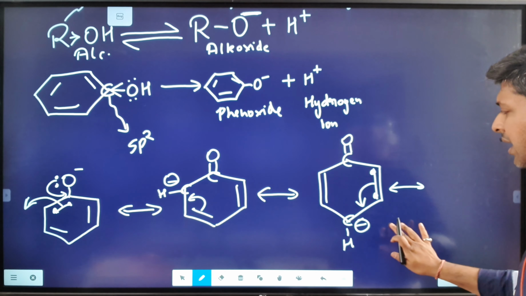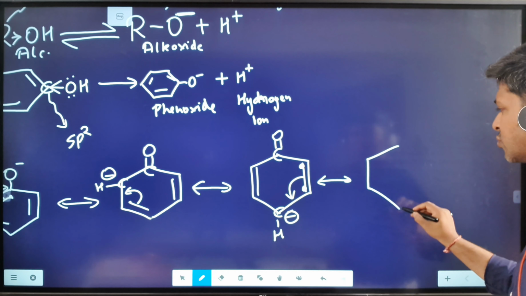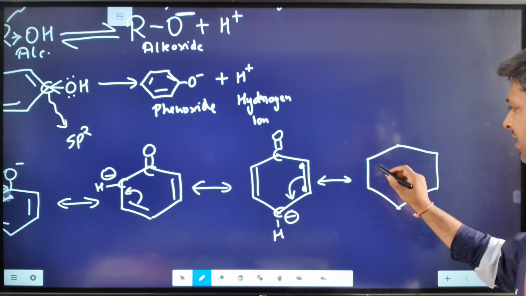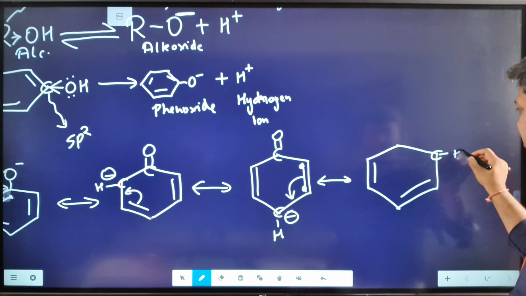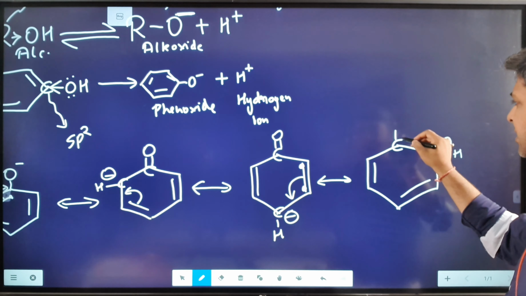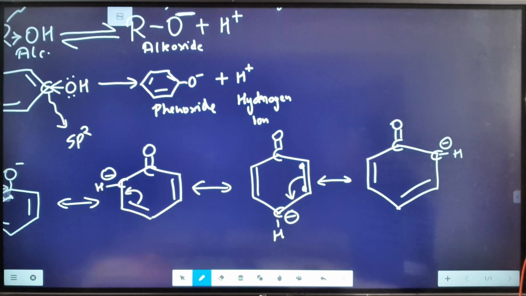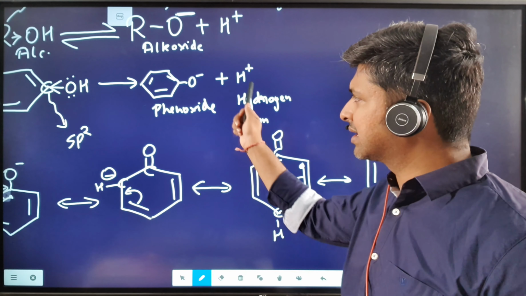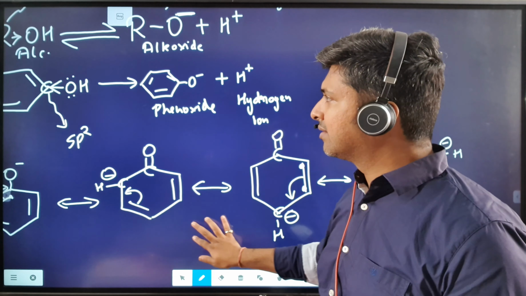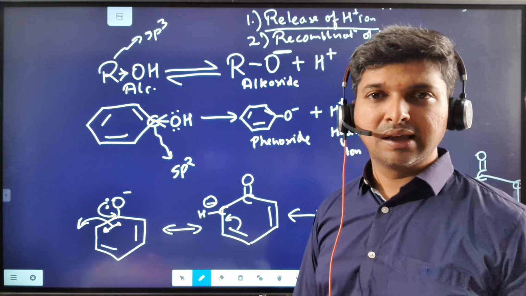So when they shift over here, again the negative charge migrates to the ortho position, and you can see that again the H plus does not stand a chance to combine with the oxygen. Oxygen is still double bond O, and ultimately it will come back to oxygen, and so the chances of H plus recombining in case of phenoxide is very less.